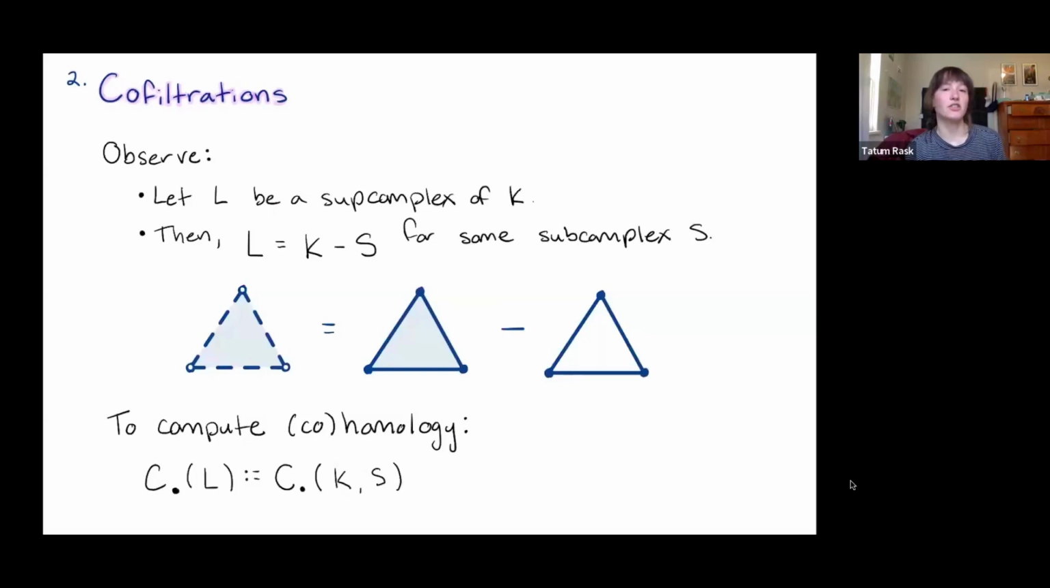And just some observations before we move on to entire cofiltrations. So if we have a soup complex of K, well, it turns out the soup complex is just the complement of a subcomplex. That's not too difficult to see, right? If we have a closed upward subset, its complement is going to be closed downwards. And so we can use this observation to help us compute cohomology or homology. If we want to look at chain spaces or co-chain spaces of our soup complex L, we can compute this by looking at relative chain or co-chain spaces, where we look at our entire simplex relative to the complement of our soup complex.